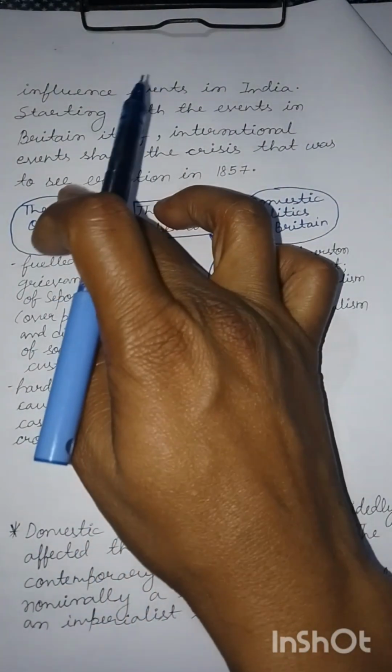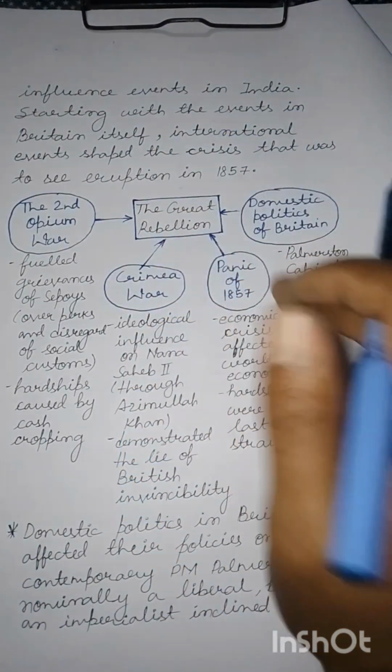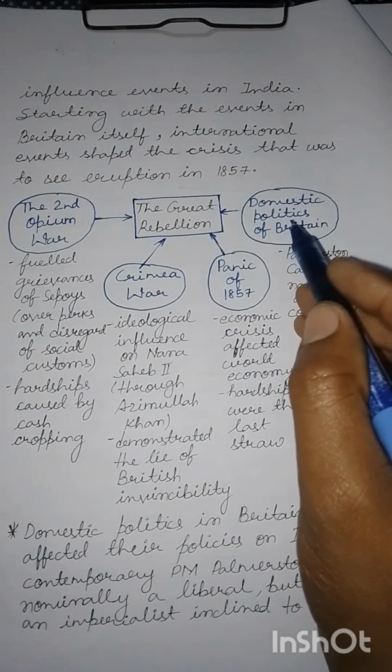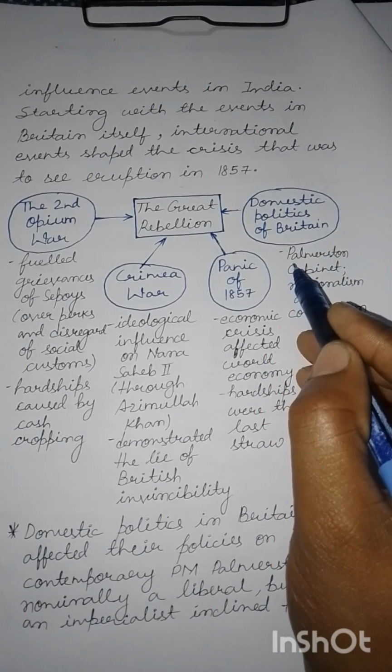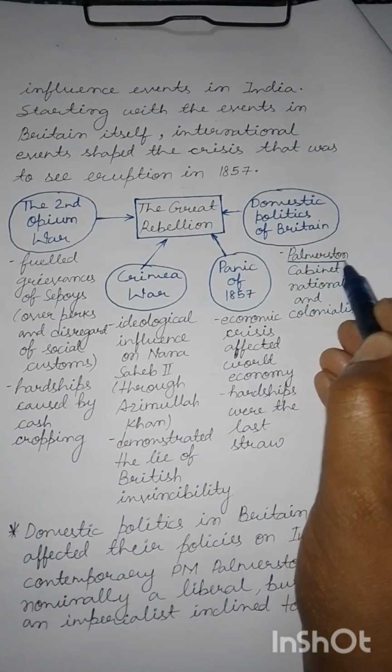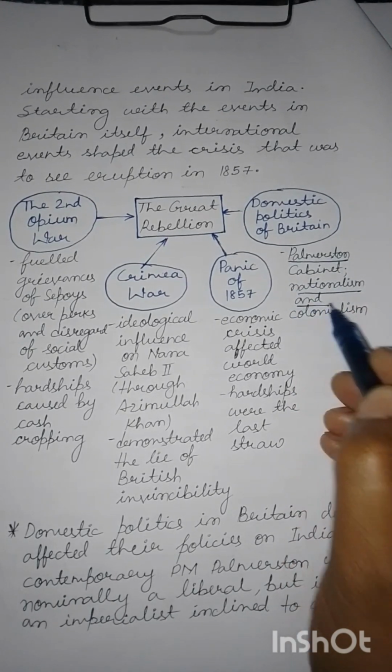So what were some of the international conditions that affected India and led to the Great Rebellion? First was the domestic politics of Britain. The contemporary British Prime Minister Palmerston was known for his nationalism and colonialism.